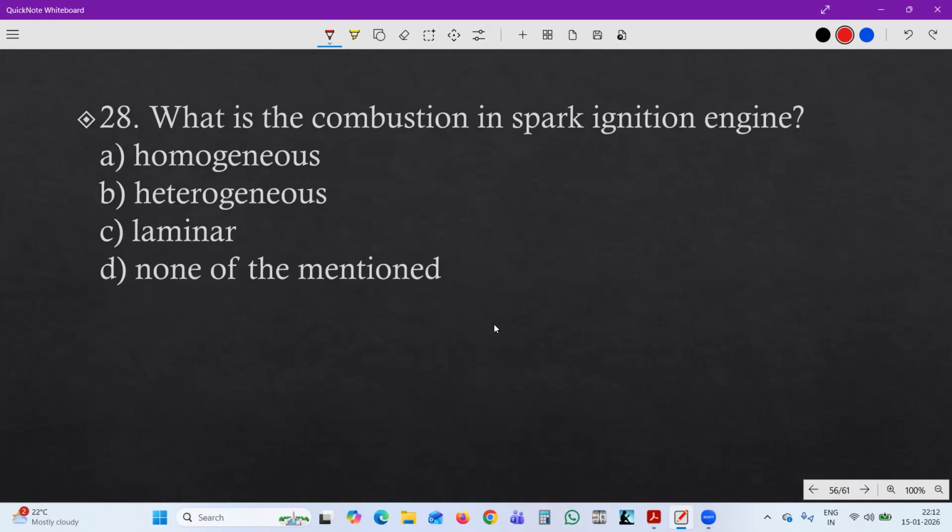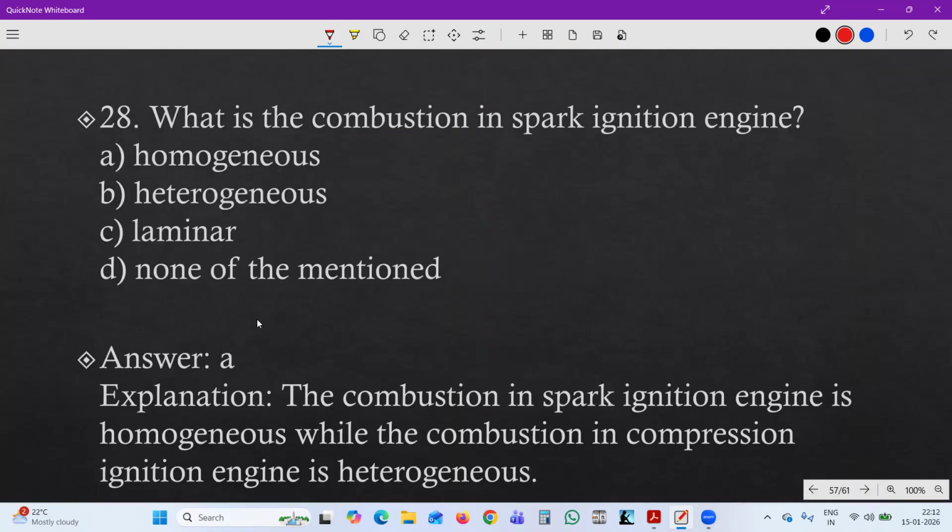What is the combustion in a spark ignition engine? Homogeneous, heterogeneous, laminar, or none of the above? Let's see. It's A. Combustion in an SI engine is homogeneous. But we saw that in the diesel engine, it is heterogeneous. For the SI engine, it is homogeneous. The combustion in a spark ignition engine is homogeneous, while the combustion in a compression ignition engine is heterogeneous.